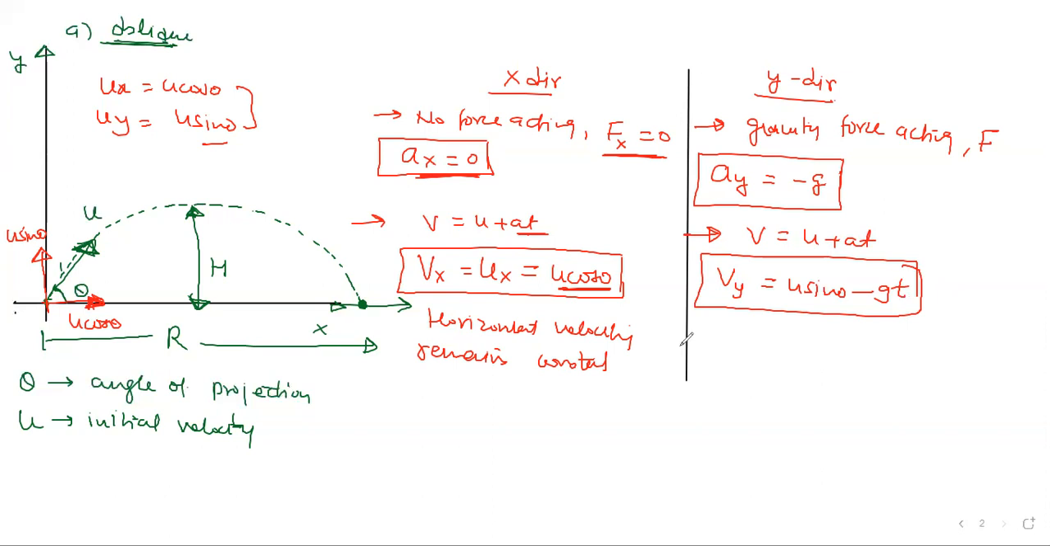Now, what we want to do, we want to calculate a few things. What things do we want to calculate? What is the range, what is the maximum height achieved, and what is the time period of flight. We also want to calculate the main equations of the motion. The equation of motion I'll talk about a little later. First, let me talk about this basic thing: what is the range, what is the height, and what is the time period. So let's talk about these things.